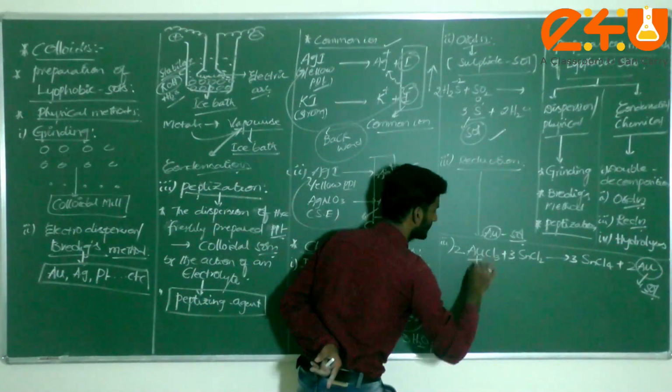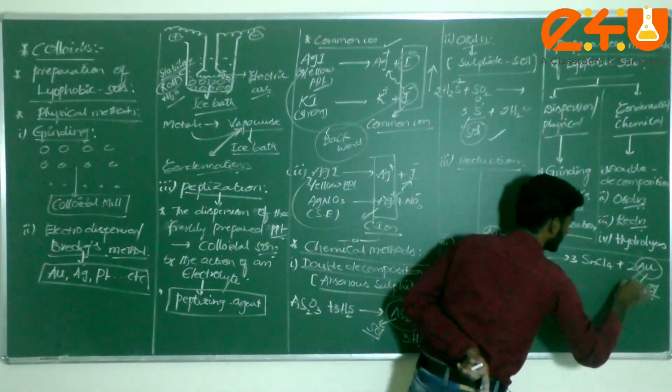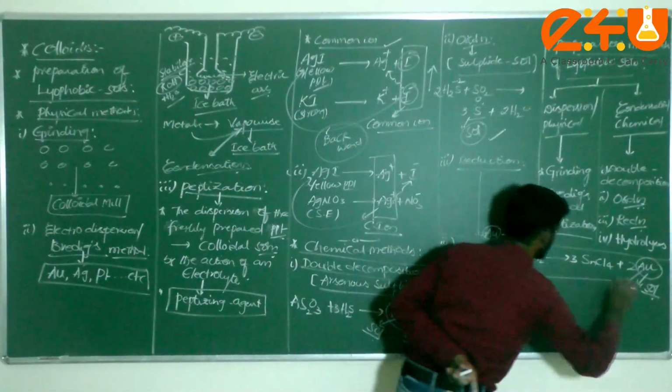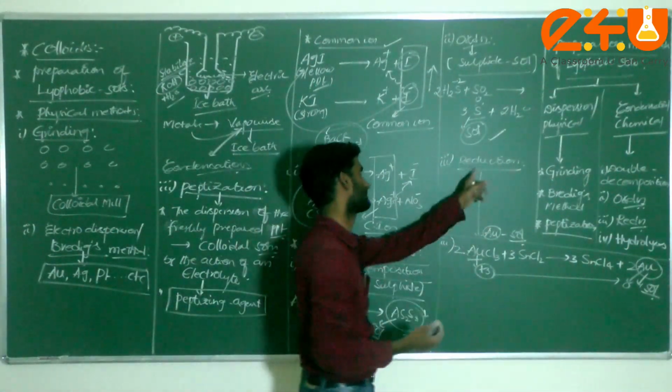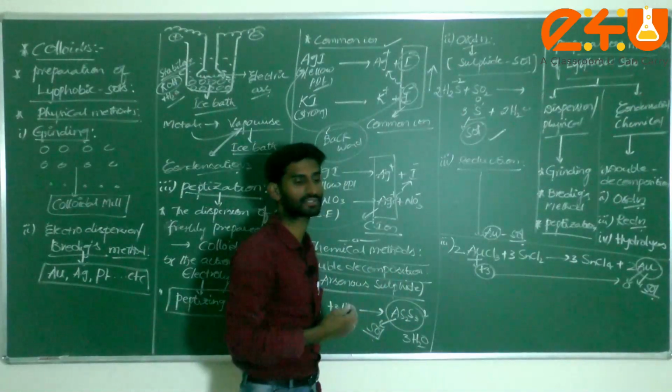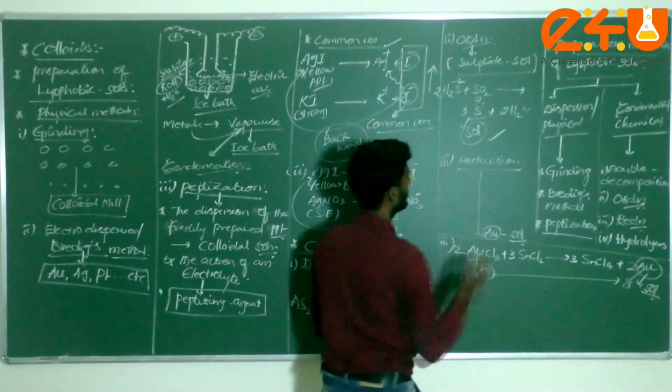What is the oxidation state of gold, dear students? +3, or not? +3. And here it becomes 0. +3 to 0. Is it a decrease in oxidation number or an increase? Decrease. That's why it comes under reduction. A decrease in oxidation number is also known as reduction. This is method number 3.